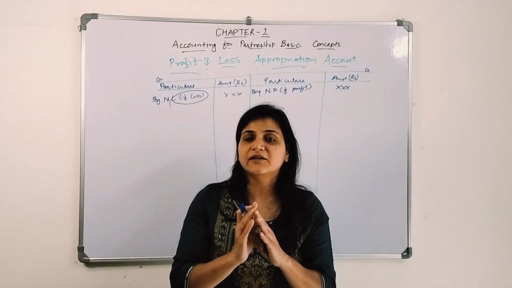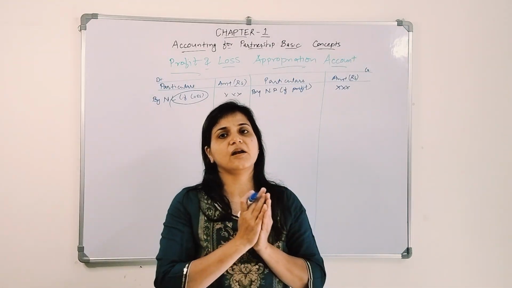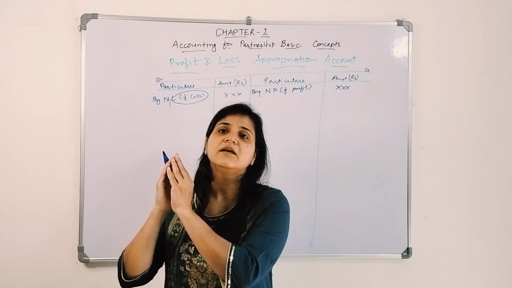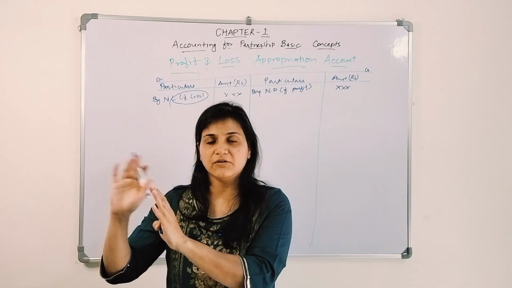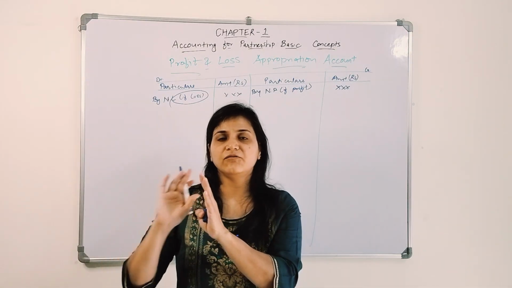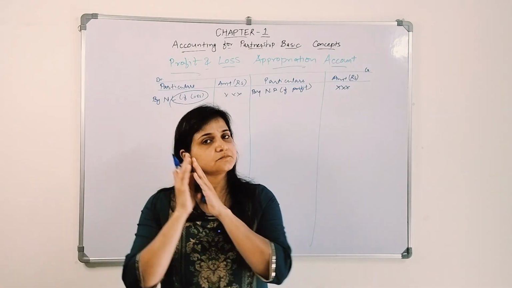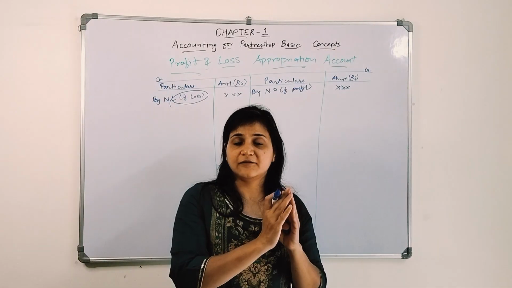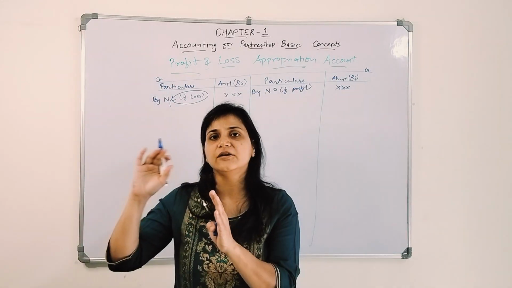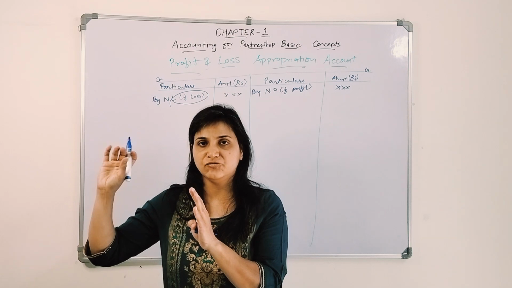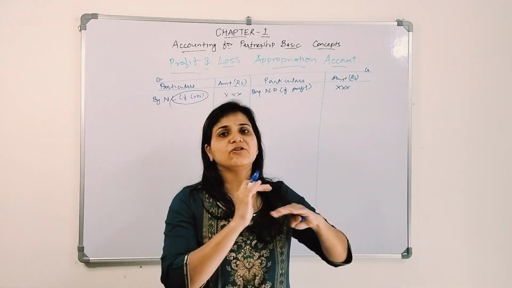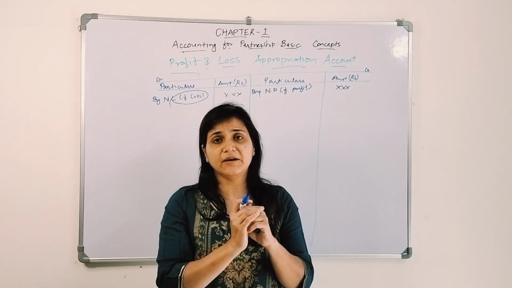So what will be the journal entry? Interest on capital account debit to partners capital or current account, whatever account they are maintaining, fixed capital method or fluctuating capital method. So interest on capital is an expense to partners capital account. Individually we will give all the interest to the partners. Now we need to close that interest on capital account.